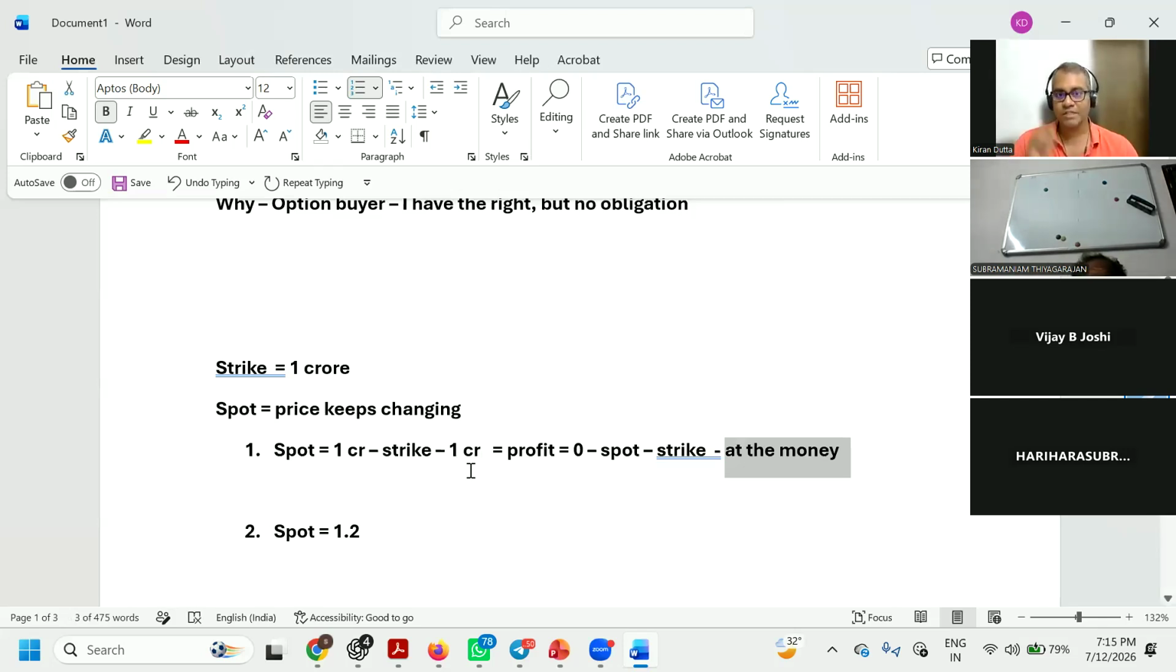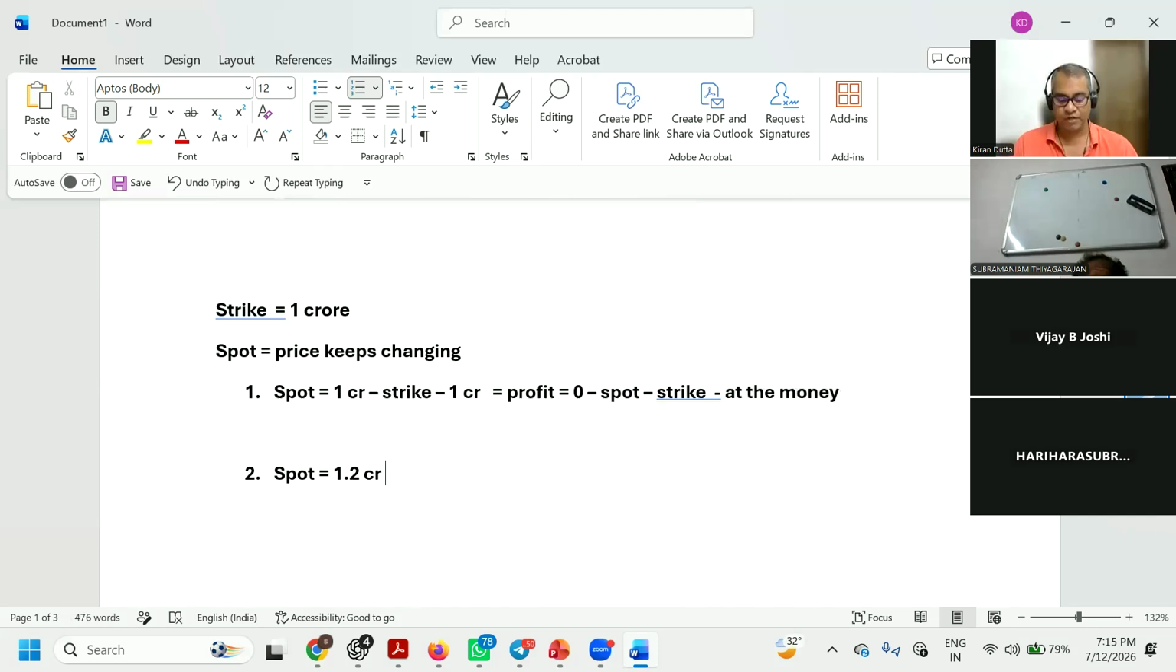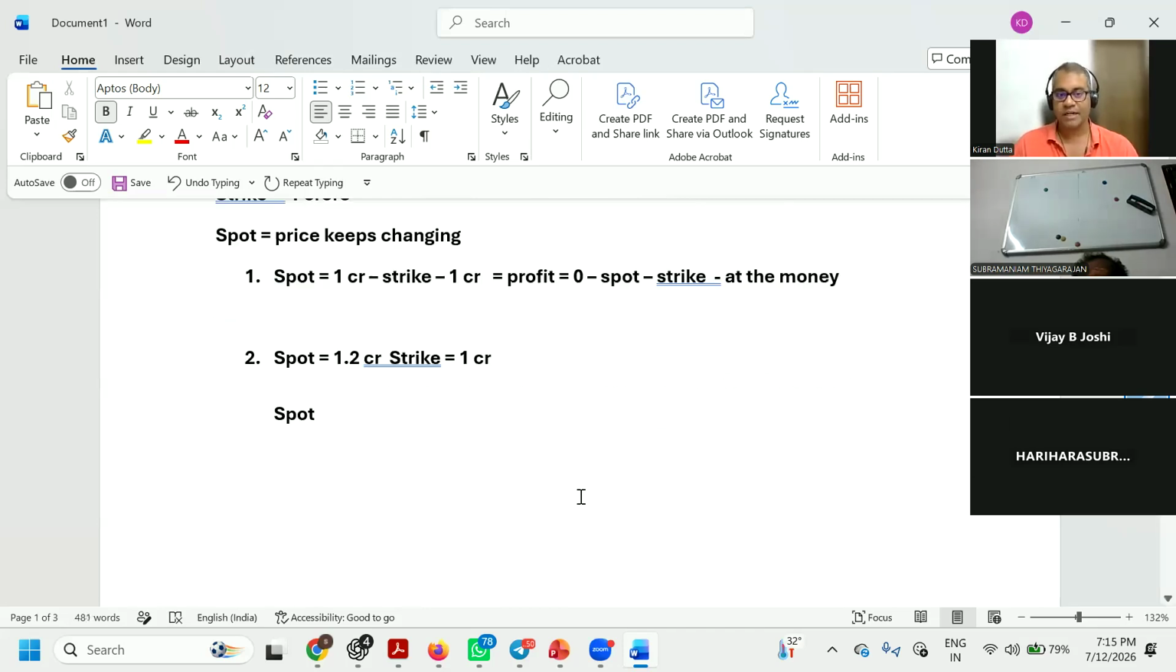Now, the spot price is 1.2 CR for us, right? But what is the strike price? The strike price is only 1 CR for me. Now, let's get into this. My spot is greater than strike here, right? 1.2 CR is greater than 1 CR. In this case, when I'm executing the contract, my spot minus strike equals 20 lakhs profit for me. This is actually called in the money.